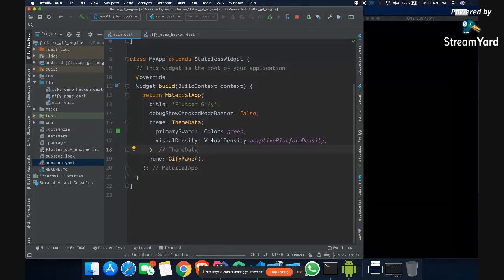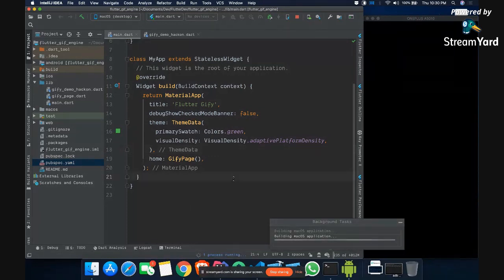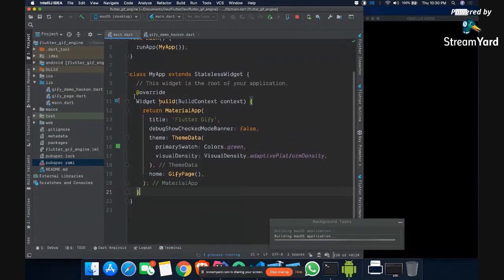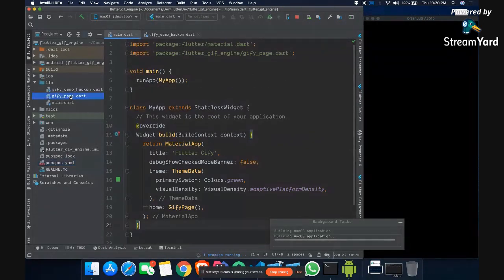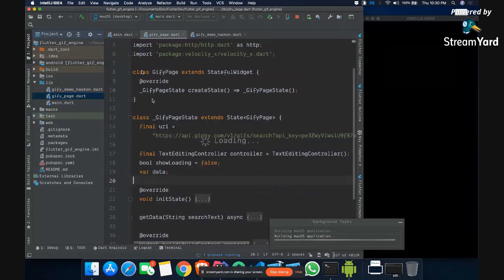Okay, so I think it's still taking some time, and because it's a live demo, it is supposed to take some time, because earlier it was working fine. So now let me just give you some idea. If I go to this jiffy_page.dart, this Jiffy page is basically extending a stateful widget.